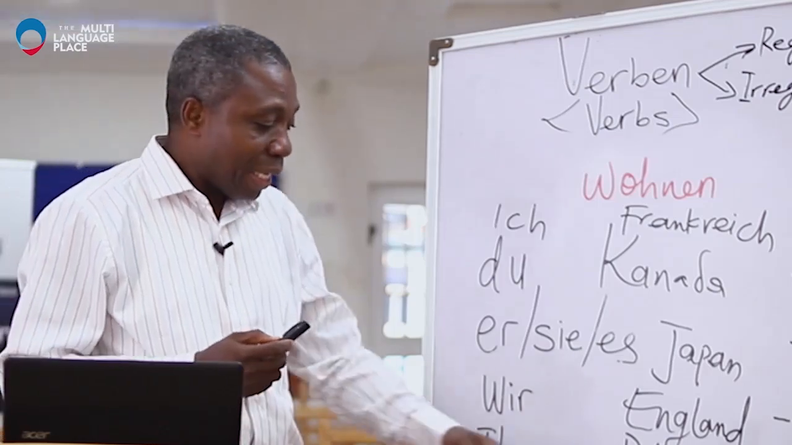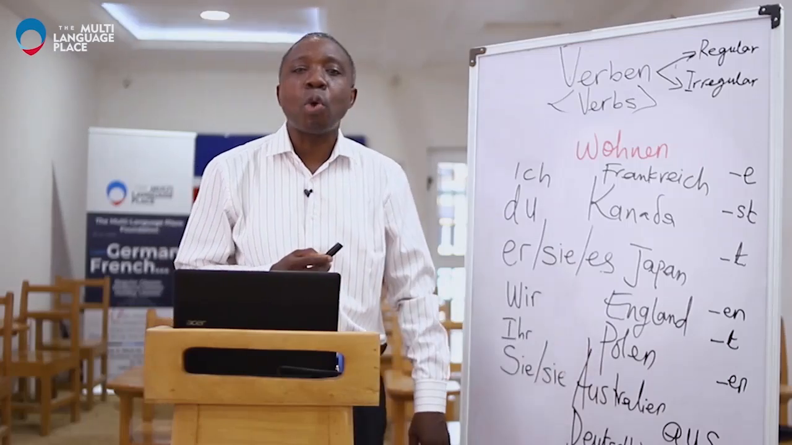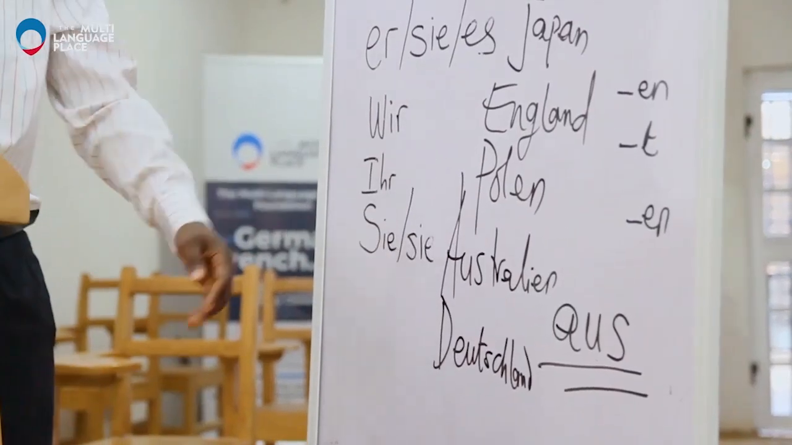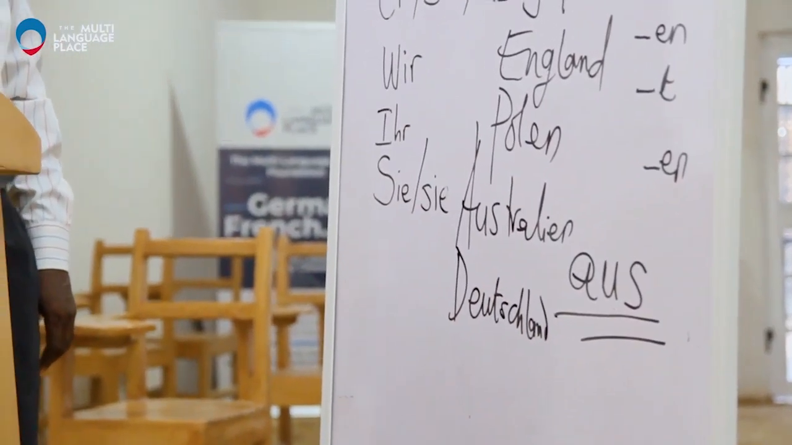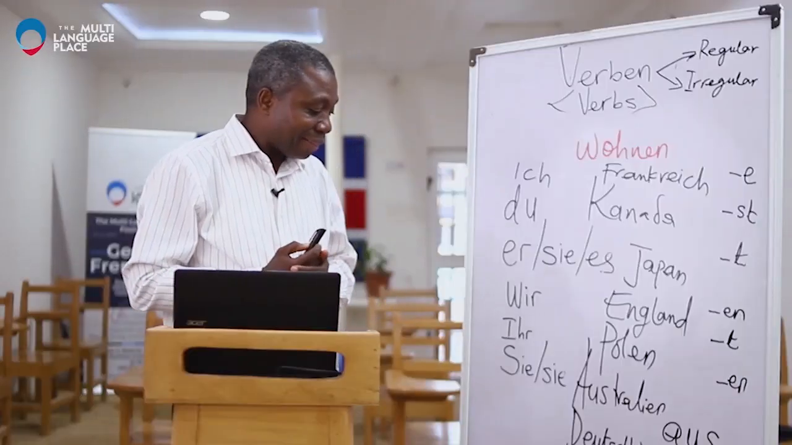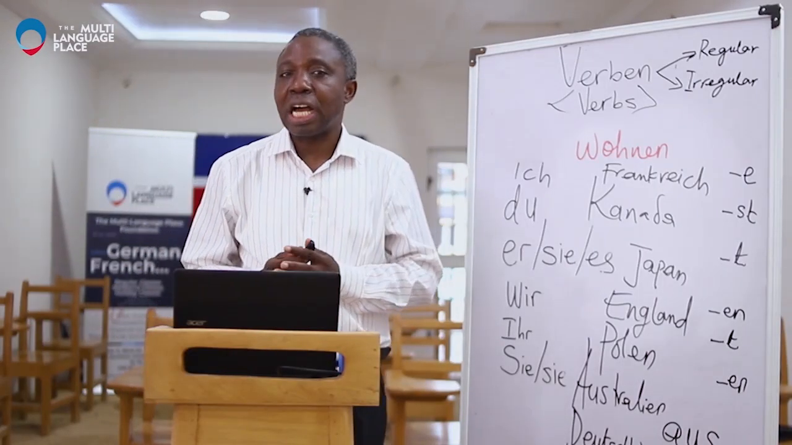From England. Wir kommen, oder es kommt aus Polen. Poland. And then the next one, ihr kommt aus Australien. Australia. And then the last one, sie kommen aus Deutschland.